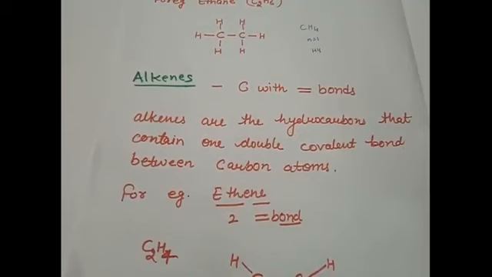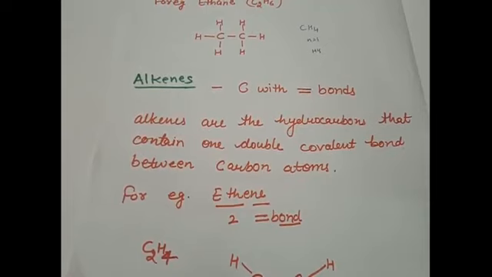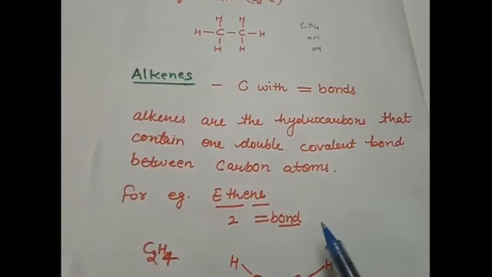For example, we took ethane in alkanes; here we can take ethene. Ethene means two carbon atoms, and ene means a double bond. So when two carbon atoms are combined together by a double covalent bond, it is called an alkene, and we are taking ethene as an example.